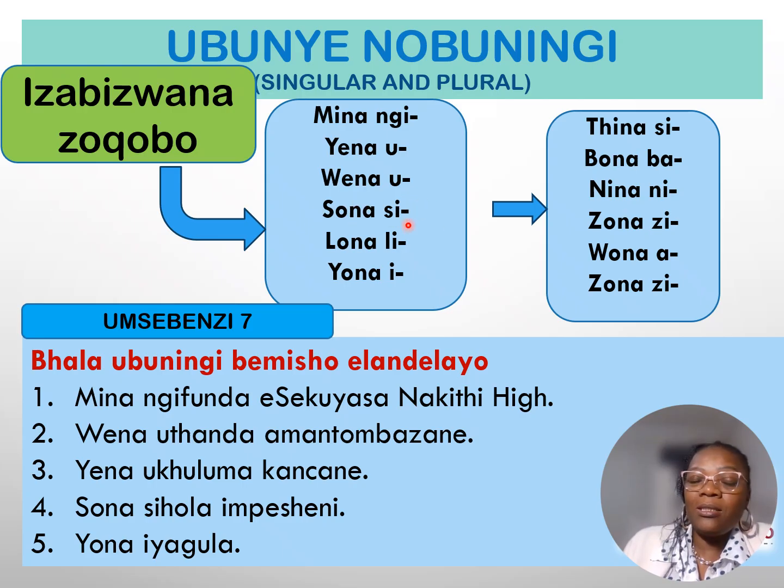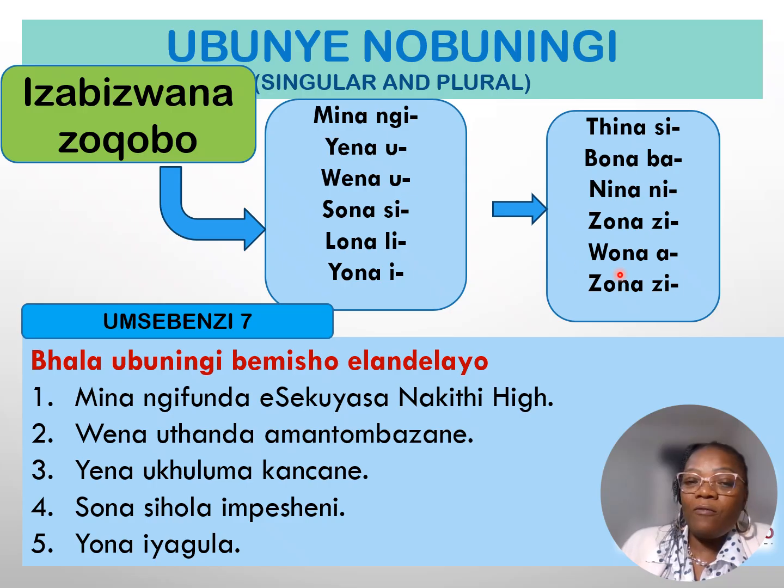For sona, it's for the isi beginning word, we say si, all right? This will be in singular, and then the plural of that will be zona, because isi changes into izi, all right? And the subject concord also is just proof that this is supposed to be an izi beginning word. And then the lona is singular for those ili beginning words that we learned about with the previous slide, the ones that take a li, the one that has a silent li.